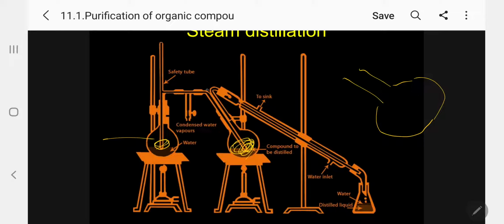When the steam goes inside, the liquid gets vaporized with the help of steam, and a mixture of steam and liquid passes over through the water condenser. Here we pass water as usual.